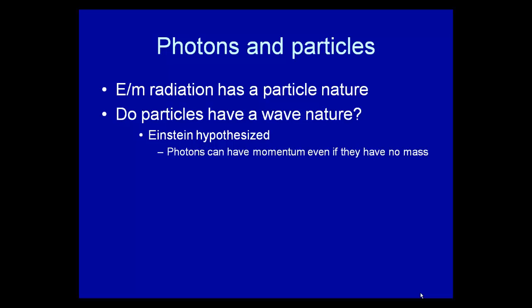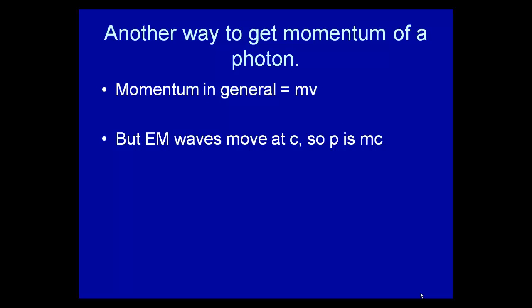Now, Einstein hypothesized that photons can have a momentum even if they have no mass. And it was kind of neat the way he comes up with this. But again, he thought about it. It couldn't be proved while he was alive. But it was pretty neat.